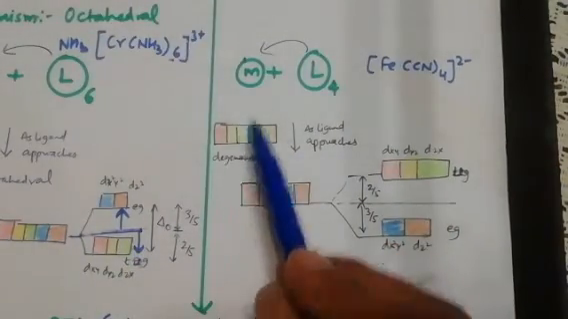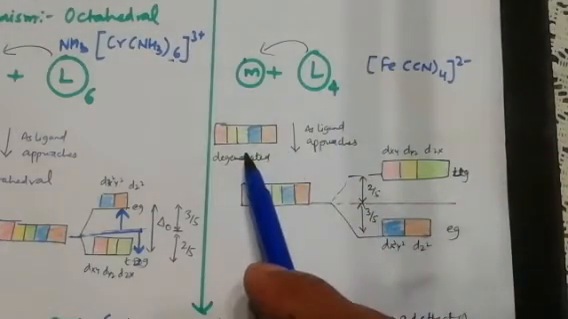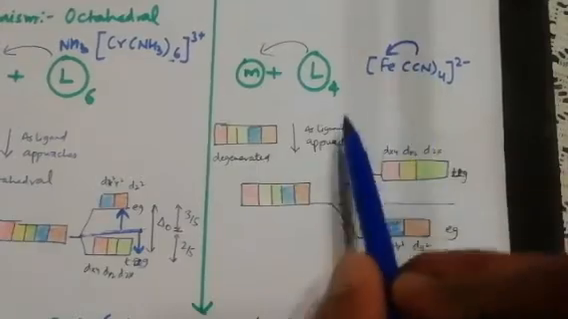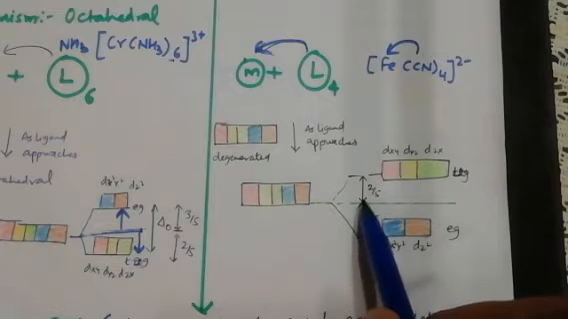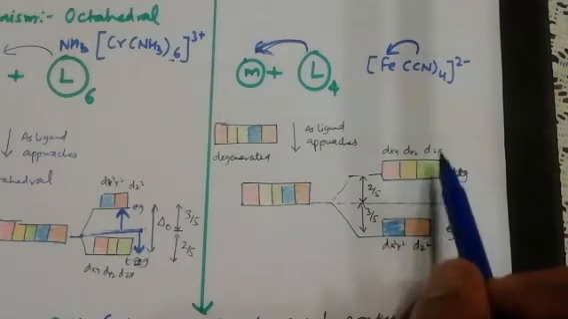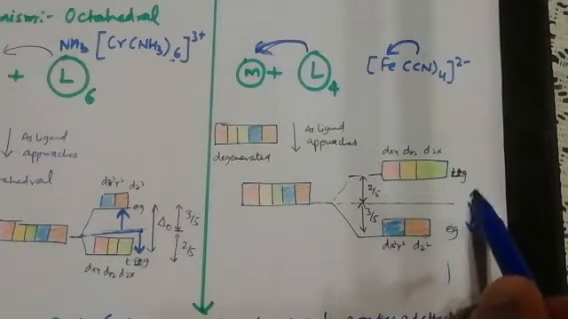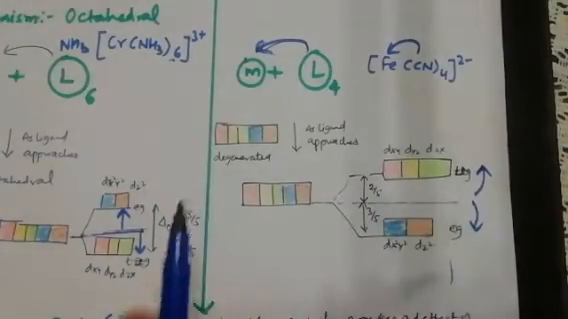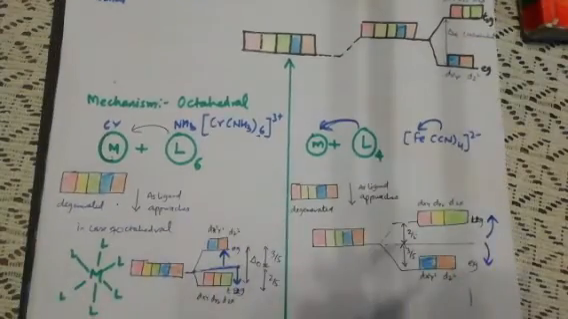When the metal is alone, it has the same energy in all orbitals. When the ligand approaches the metal, what will happen then? The splitting will start: dxy, dyz, dzx are up, and dx square y square, dz square are down. Eg will lose energy and T2g will gain energy in tetrahedral, whereas the opposite is there in octahedral. Like this we can see the splitting, and because of this splitting, the color of the complex is changed.